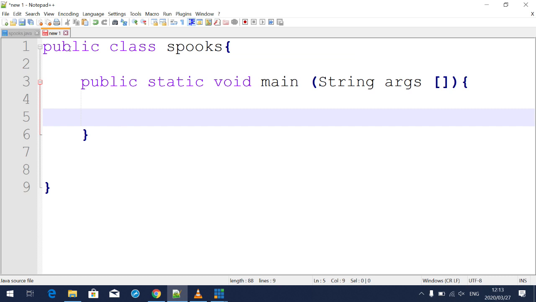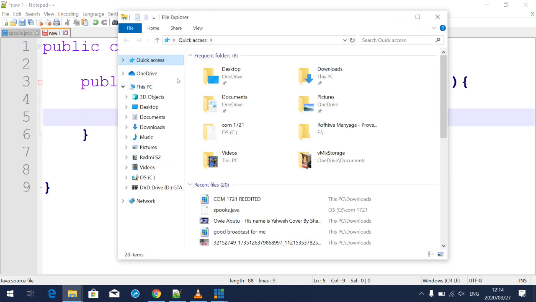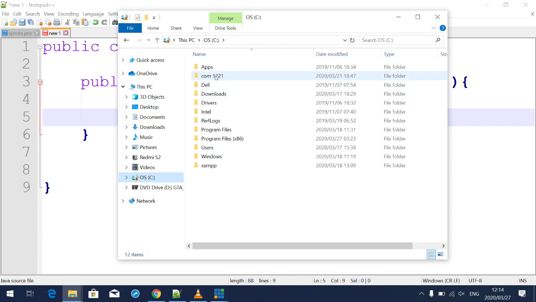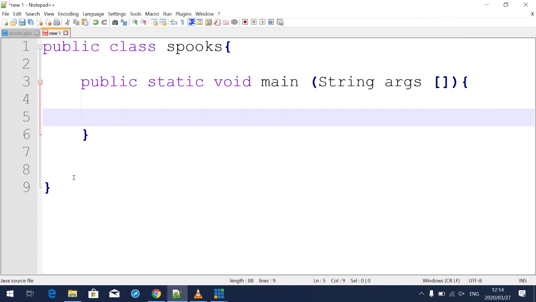And remember, I tried to help you guys with how we should save our Java. I told you to create a folder right here on the C drive, and name it COM1721. I hope everybody did that, because if you didn't, you will have a problem as we proceed further with this course. So let's say I want to save. How do I then save? Because many people are having this problem.